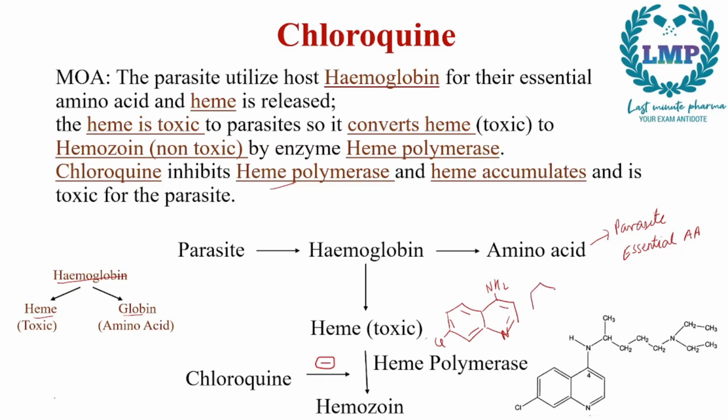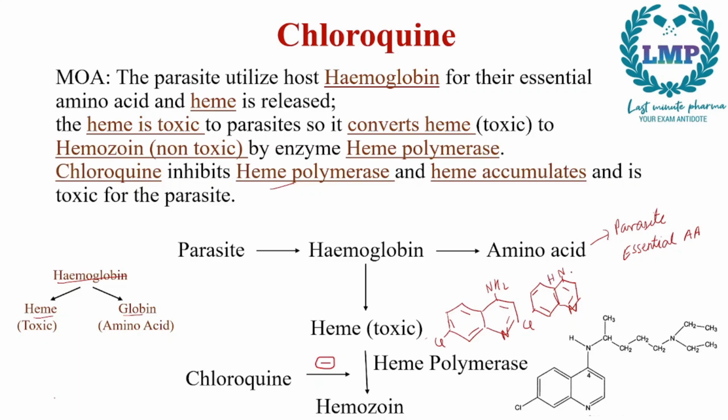So for chloroquine we have two benzene rings fused to each other. Next we have a nitrogen here and an N group here, and then we have a chlorine group right here.